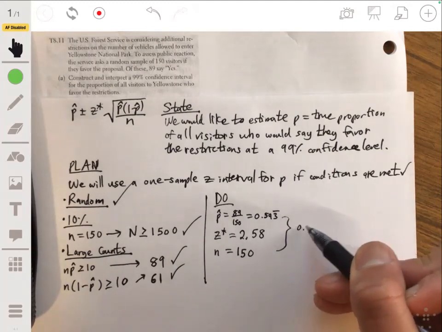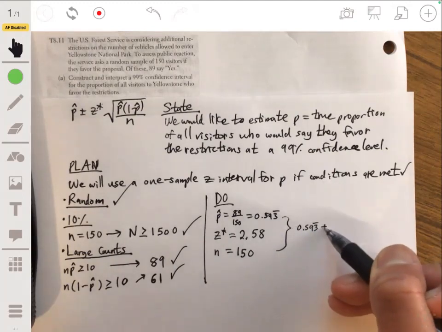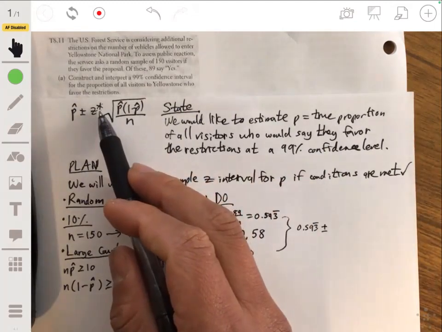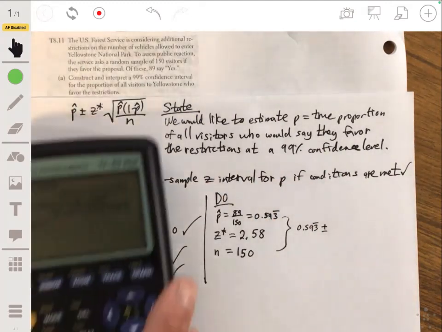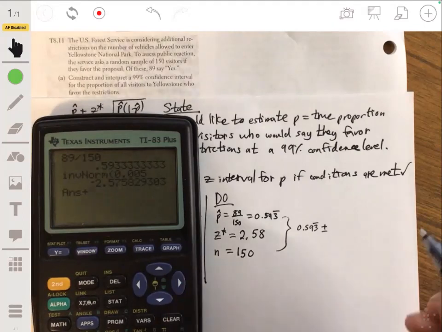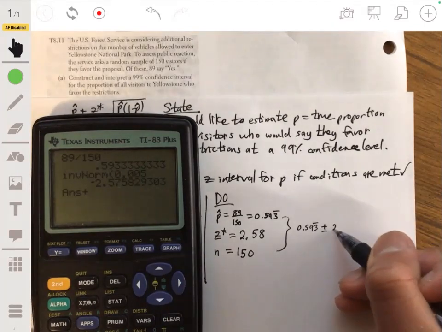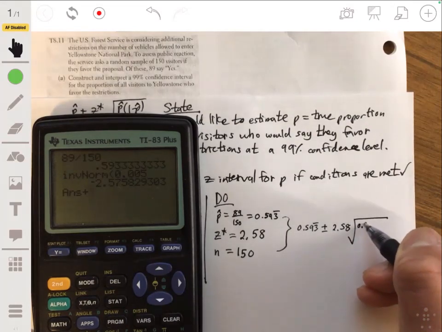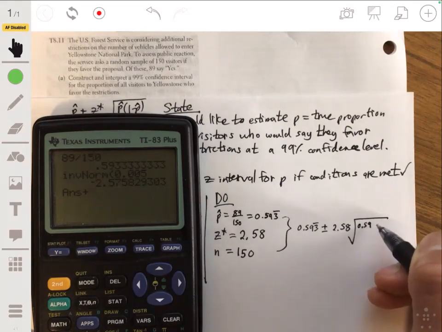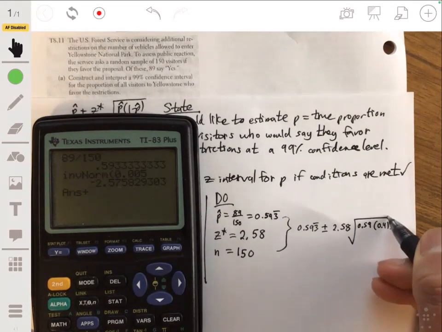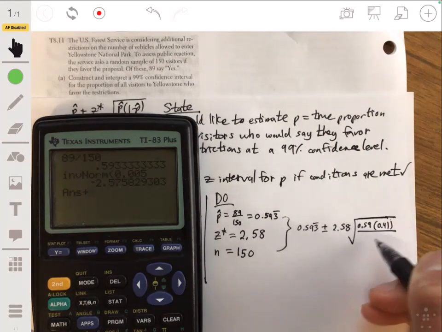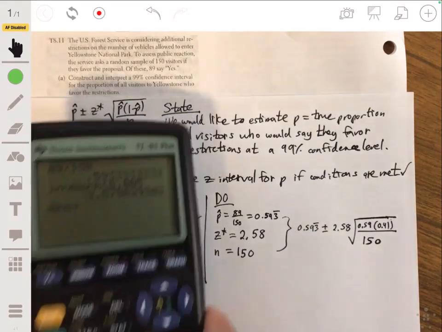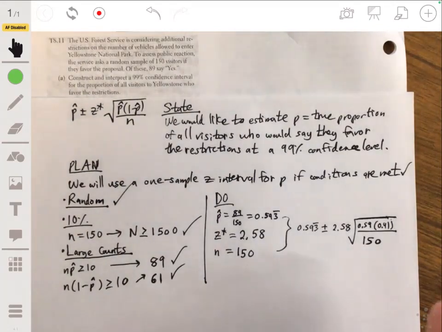We're going to have about 0.593 repeating plus or minus Z star, 2.58, times the square root of, let's say 0.59 to round it, and 0.41, which is 1 minus p hat, over 150. Again, this is just an algebra problem at this point.